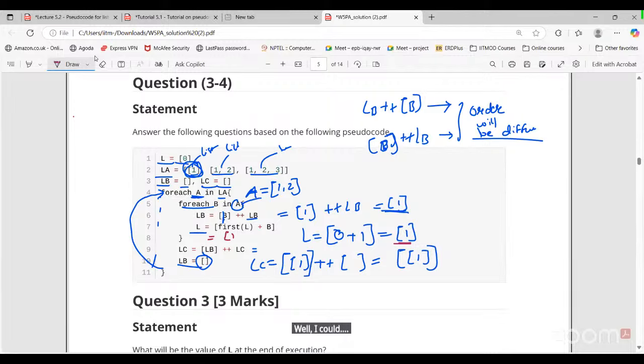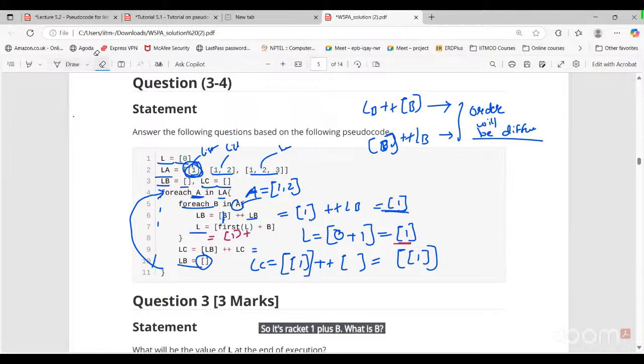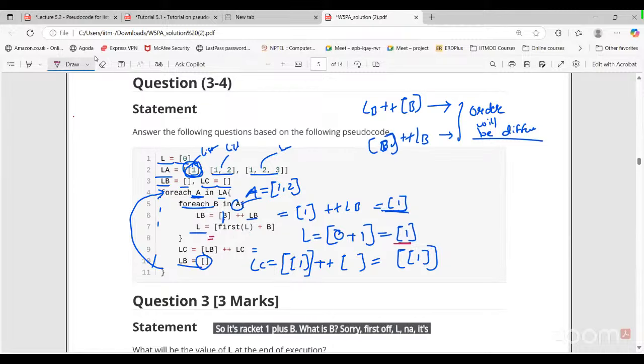So it's bracket 1 plus B. First of L is an element only, right? So L is basically in bracket we have 1, that is the list. So first of L will be 1 plus B. What is B? 1 here.